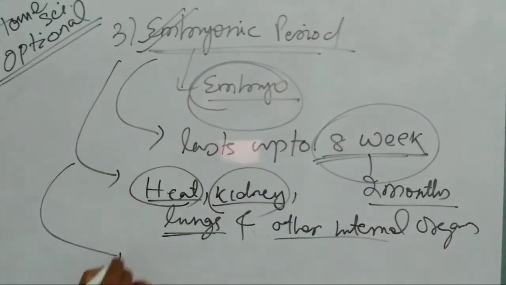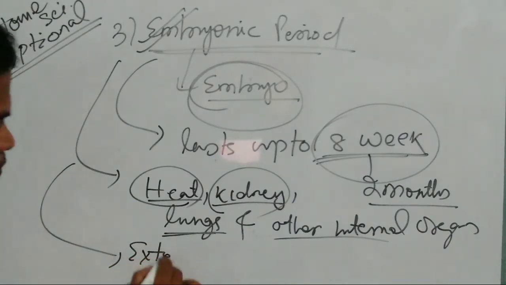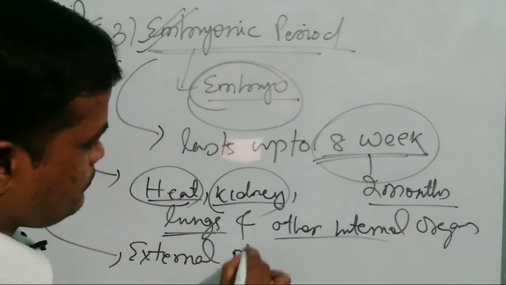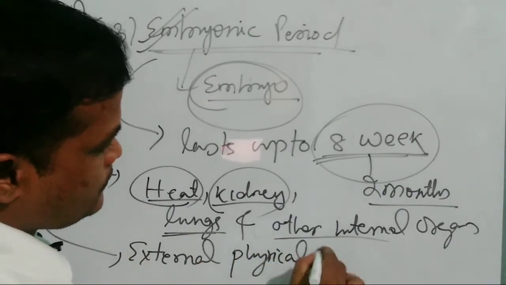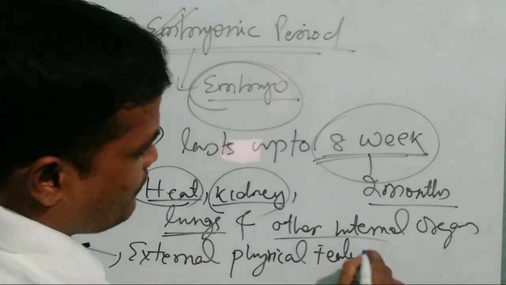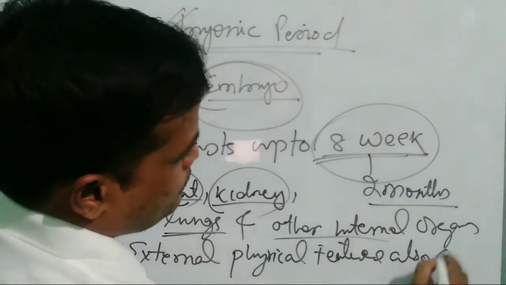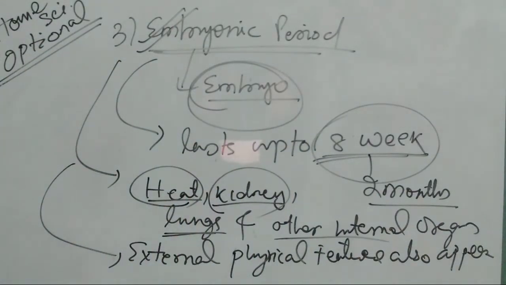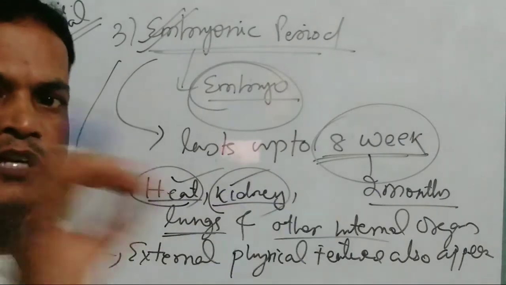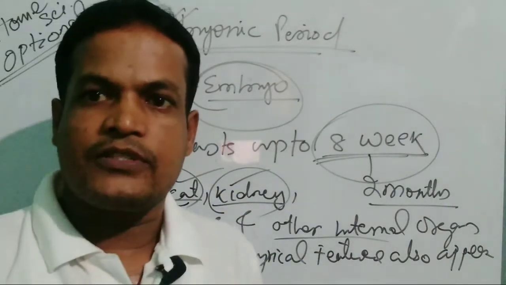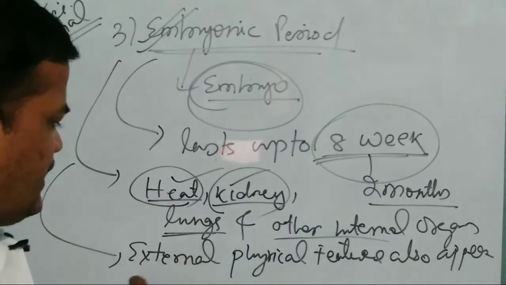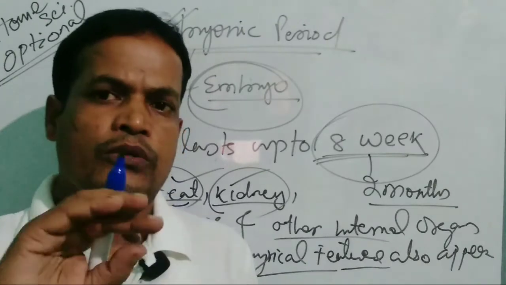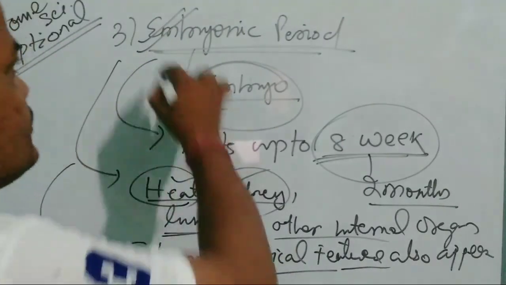Along with this, the external physical features also appear. The heart develops, the kidneys develop, all the internal vital organs, the life supporting systems, develop inside the body. Along with this, the external features like hands, legs, eyes, and nose also appear somewhat. So that is called the embryonic period.